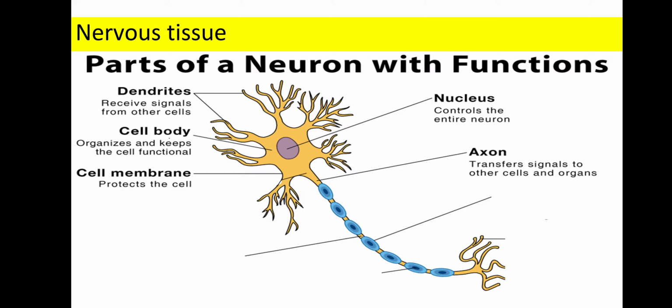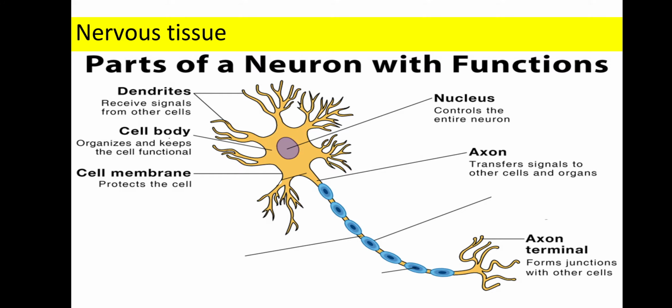Next you have the presence of the axons. Dendrites are the short processes that come out of the cyton or the cell body, and the axon is a long process. The function of the axon is to transfer the signal to the other cells and the organ. Now where are they going to transfer? Either they are going to transfer the messages to your brain or the spinal cord, or they are going to send the messages to the next neuron.